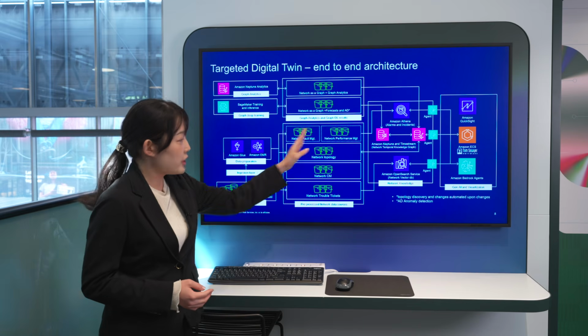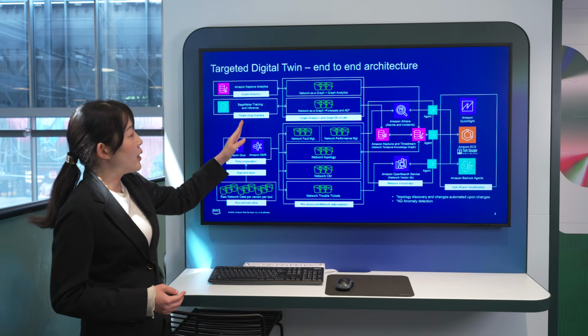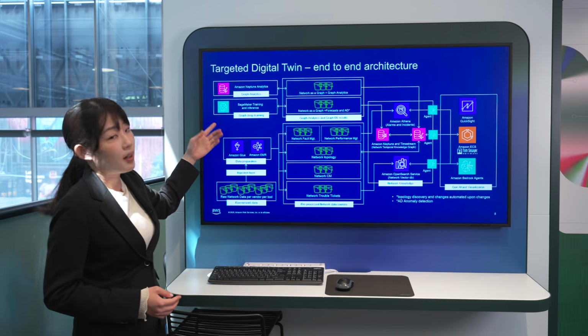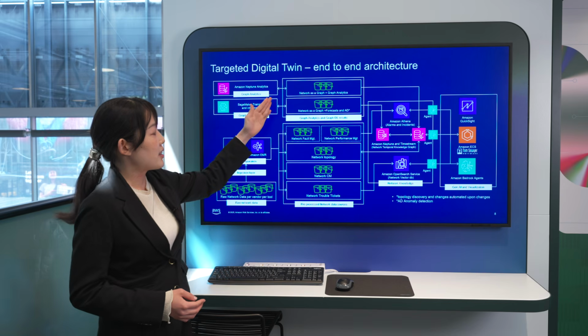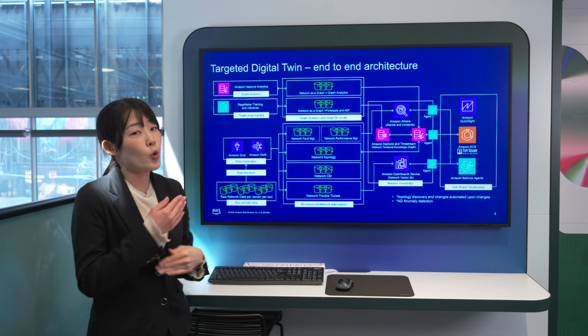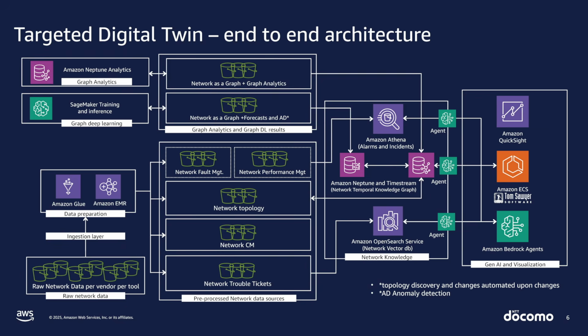By using this information, we can get more intelligent insight by using graph deep learning and graph analytics. Then we can get new data as more intelligent data. And the operator can see the visualization tool and can ask the generative AI, depending on the use case.